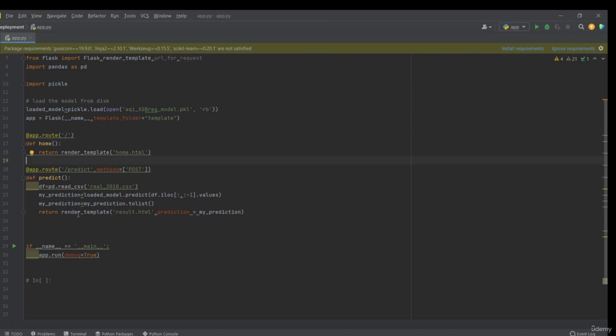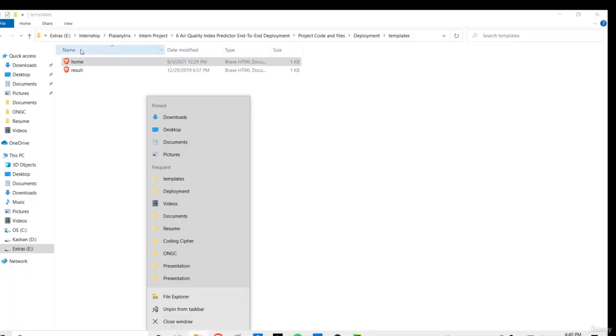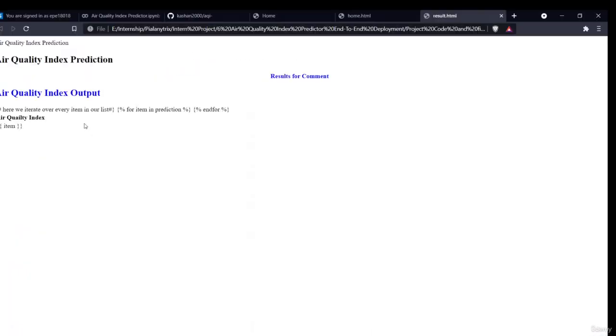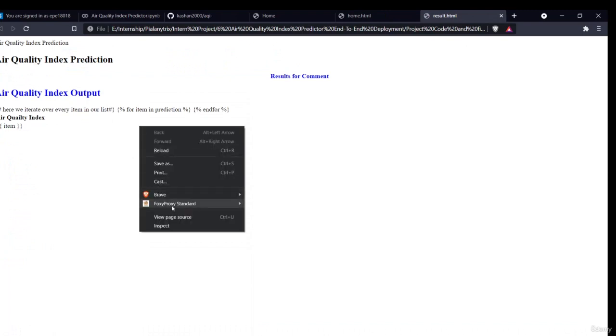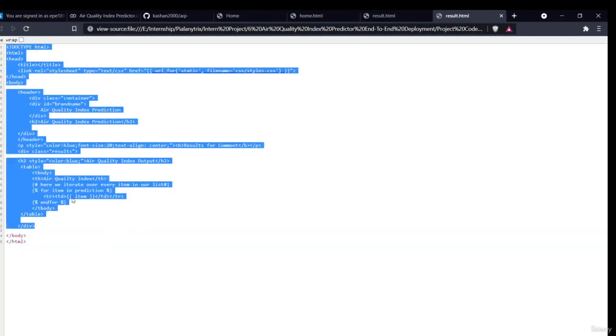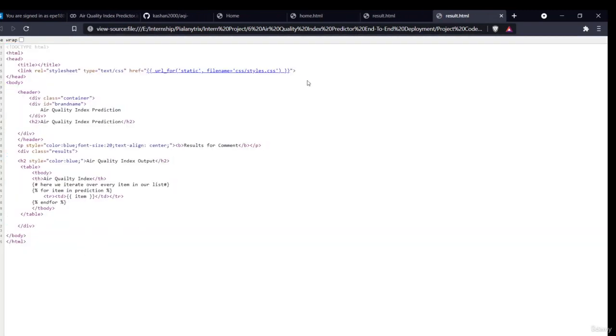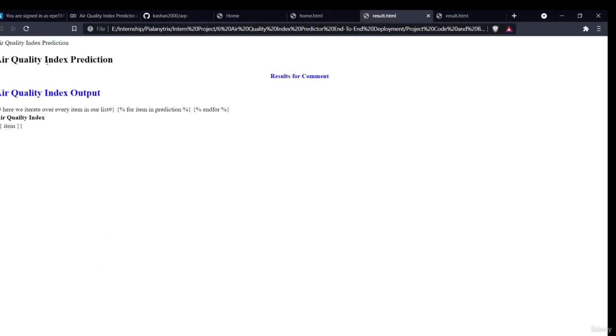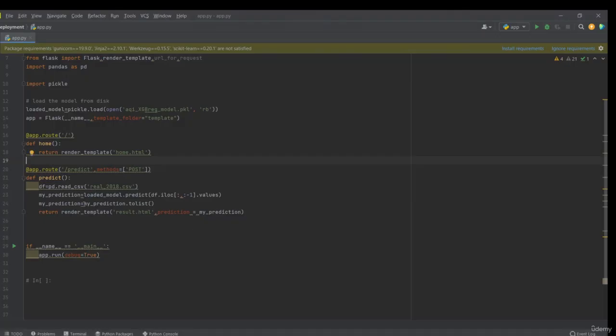Then I'll call render template. What will render template do? It will fetch another template, which is the result template. The result template is this, and I have made this also. If you want to see the page source, this is the HTML code used to make it. This is a simple result template. It will display the results here. Then I have just displayed my results.